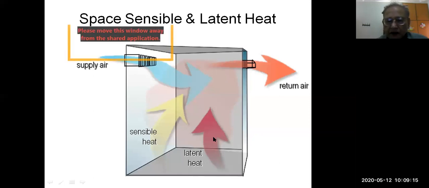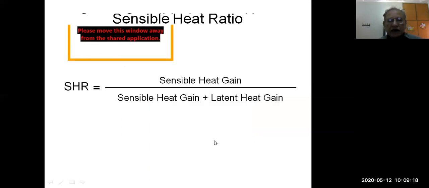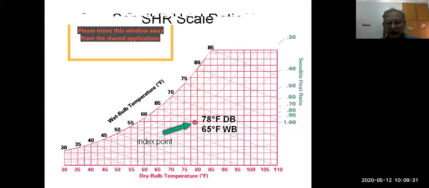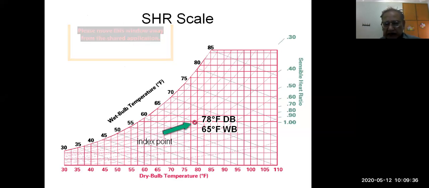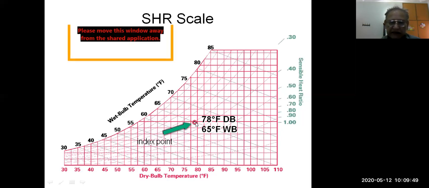Now, how to calculate sensible heat ratio? I have told you. So sensible heat ratio is the ratio of sensible heat gain divided by sensible heat gain plus latent heat gain. And now in this diagram you can see how to locate the index point. It is already printed on the psychrometric charts. All psychrometric charts have a circle printed at this point, and in this particular chart it is 78 degrees Fahrenheit dry bulb and 65 degrees wet bulb. This is located. This helps to draw the sensible heat ratio line.